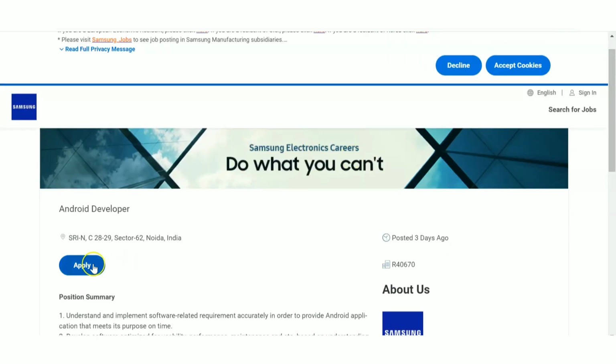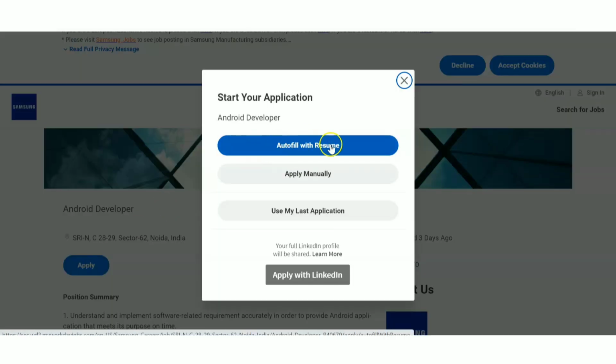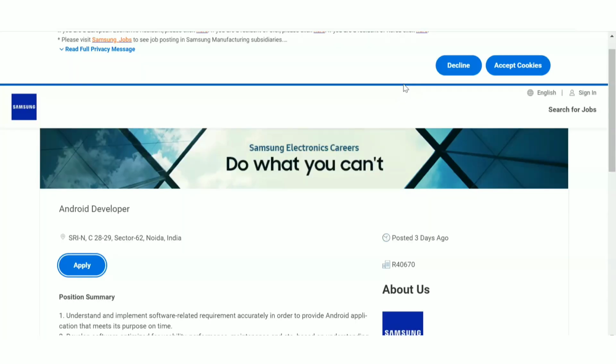Now, in order to apply, what you have to do is click on the icon called apply. Here you can go for any of these options: apply manually or use your last application, or you can apply with LinkedIn. If you have a LinkedIn account, then it will be very good. You can directly apply using your LinkedIn account or autofill with resume. You can go for any of these options. Anyway, you have to click on the icon called apply.